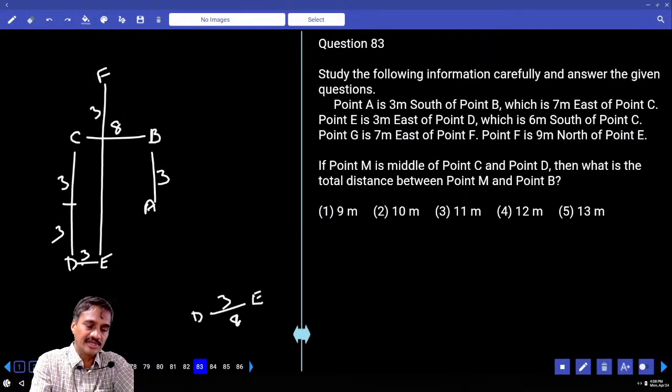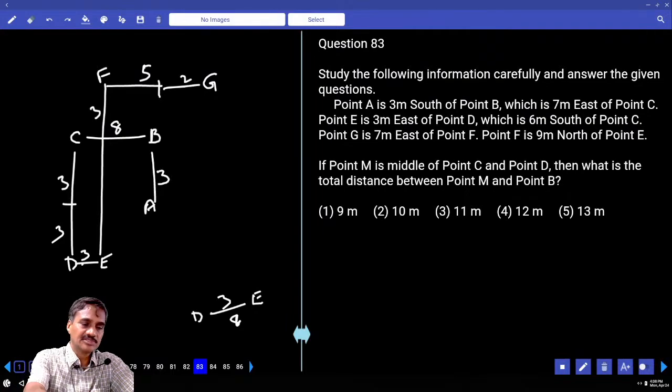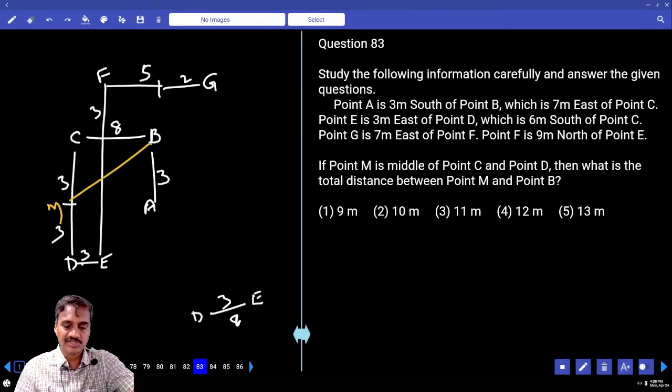Now total is 8, out of which we have already covered 5, and this is 2 more, 5 plus 2, 7. Then if M is the middle of C and D, M is the midpoint of C and D. Now C and D, M will be here. Then what is the total distance between M and B? Now we need to find out the distance between M as well as B.